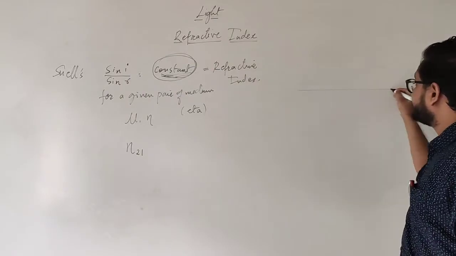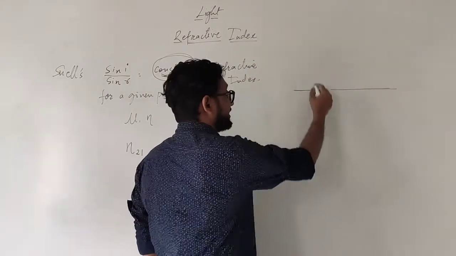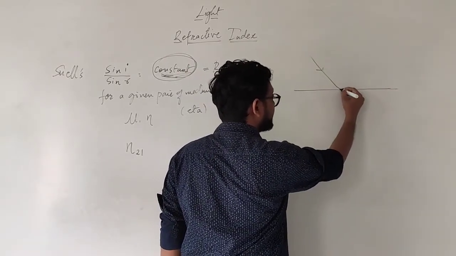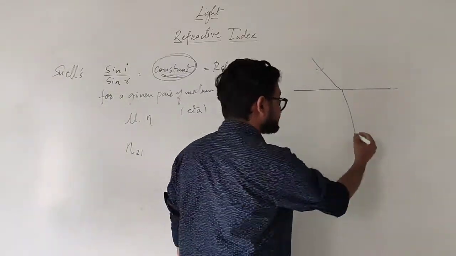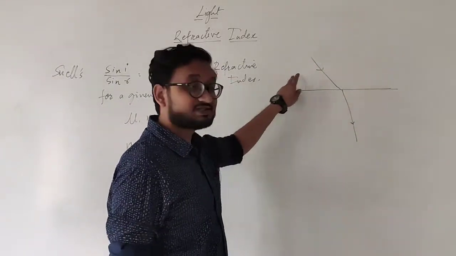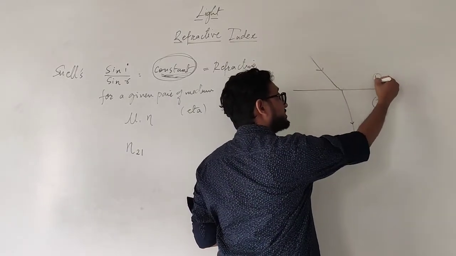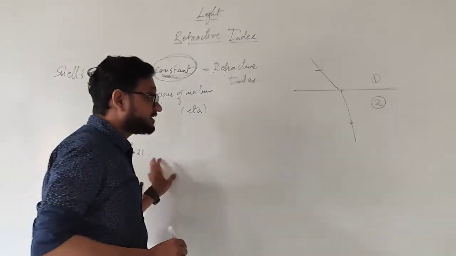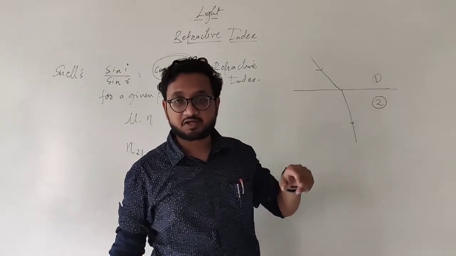Let's say we have a barrier over here, and a ray of light enters from one medium, that is this one, and it enters the other one. So this is medium 1 and this is medium 2. We are talking about the refractive index of the second medium compared to the first medium.